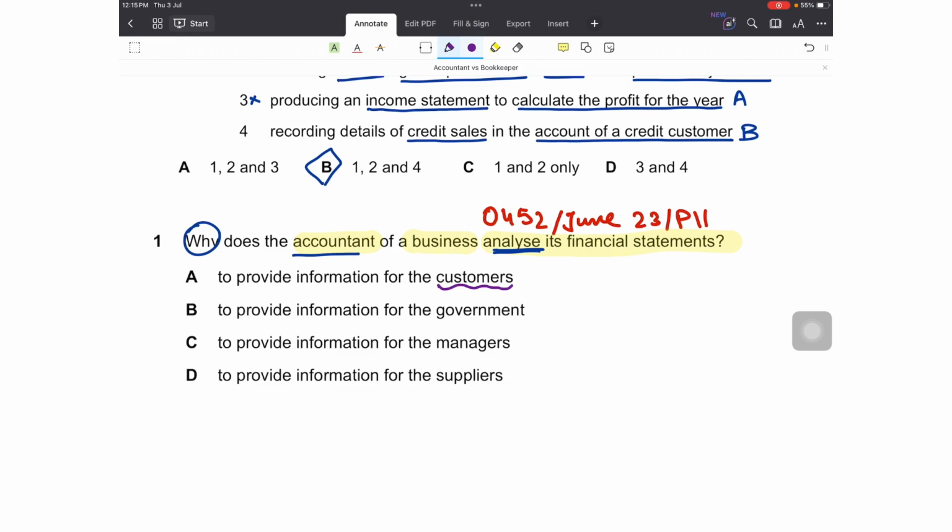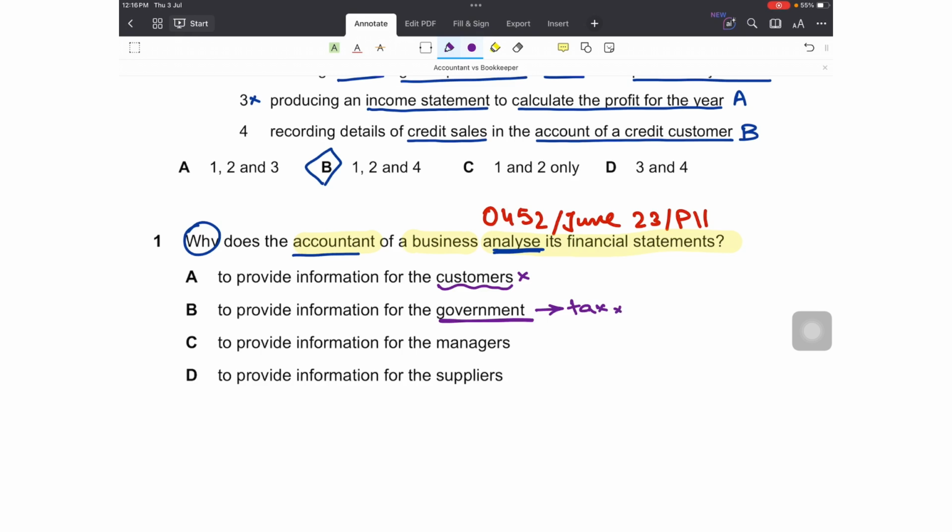Does the accountant look at the financial statements, analyze them, study them, interpret them so that they can be presented in front of the customers? No. Why would he present the business's financial statements in front of the customers? No. Second is to provide information for the government. No, the government is mostly concerned with just tax. So the accountant won't be analyzing the performance of the business so that it can be presented to the government. The government won't be taking any decision for the betterment of the company.